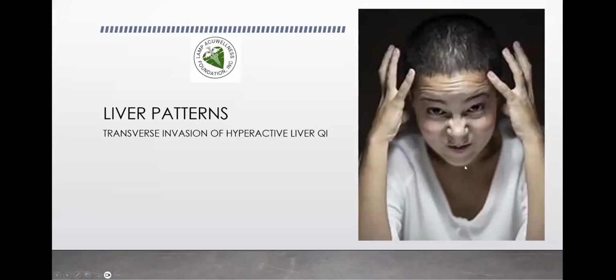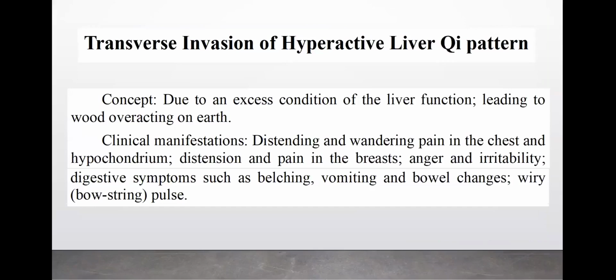Let's discuss liver patterns. Transverse invasion of hyperactive liver Qi. Concept: due to an excess condition of the liver function, leading to wood overacting on earth. Clinical manifestation: there is distending and wandering pain in the chest and hypochondrium, distension and pain in the breast, anger and irritability, digestive symptoms such as belching, vomiting, and bowel changes, and a wiry bowstring pulse.